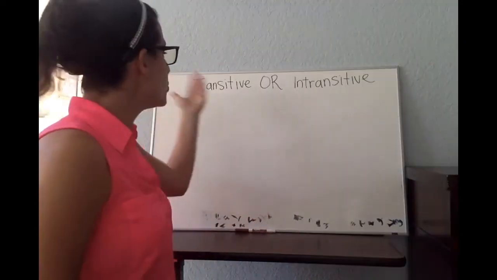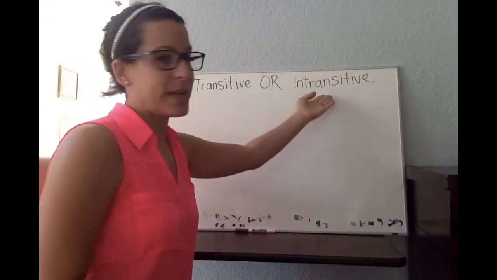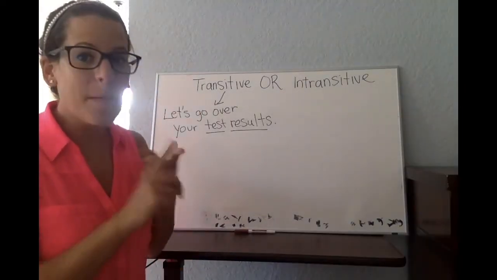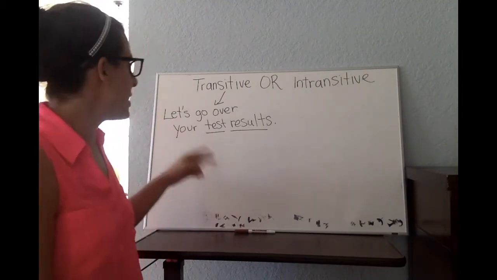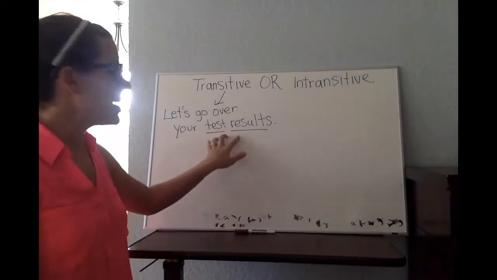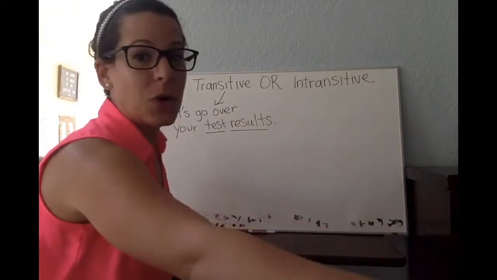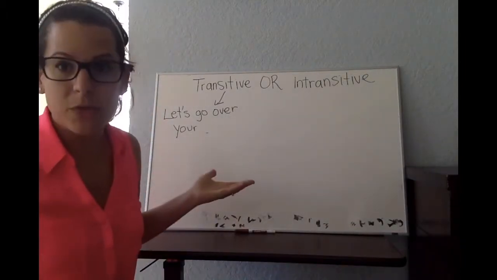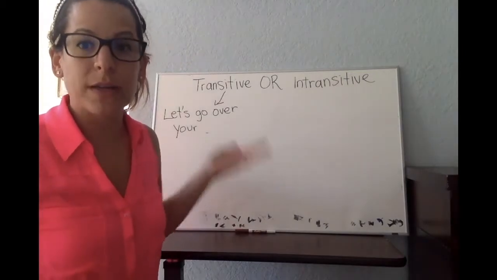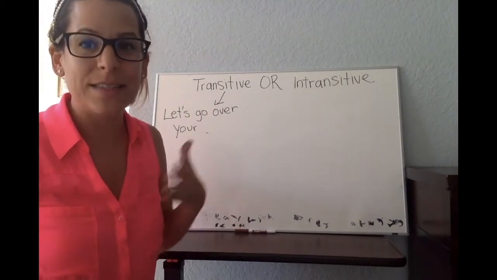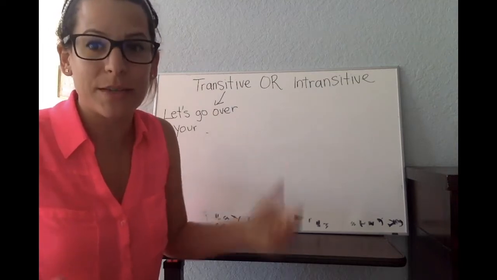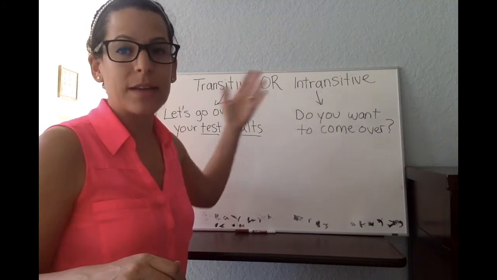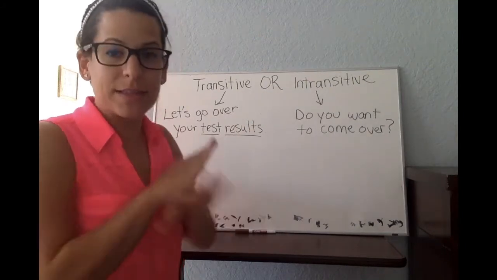Phrasal verbs can be transitive or intransitive. If it's transitive, you need to add something or someone. For example, let's go over your test results. If I don't include test results, it's unclear what you need to go over. So go over is a transitive phrasal verb. It needs to have something else after it. If it's intransitive, it doesn't need anything else after it. It can stay exactly the way it is, nothing else.